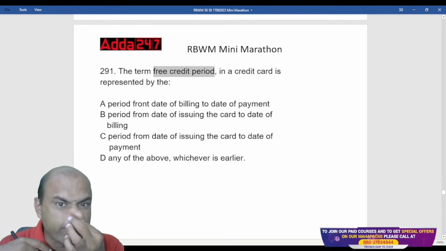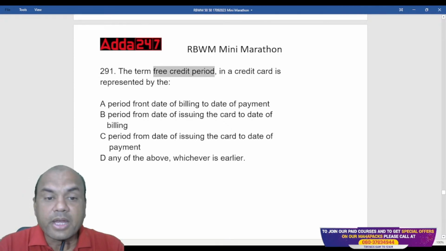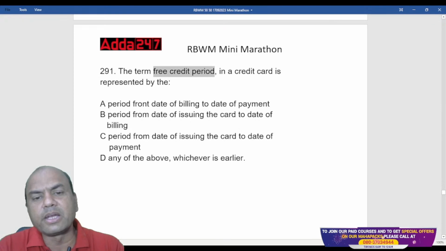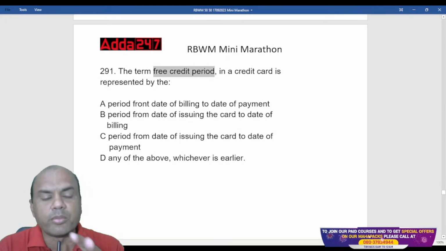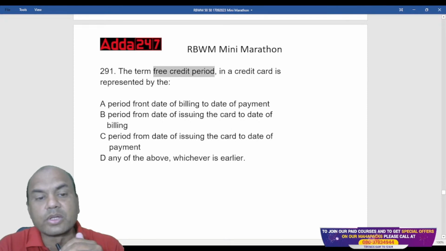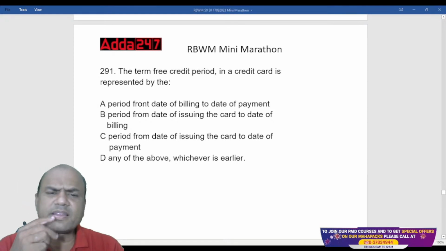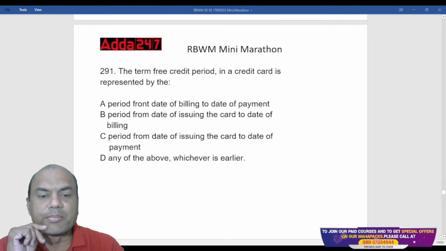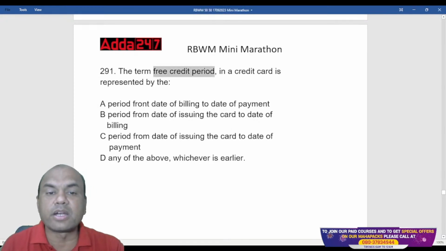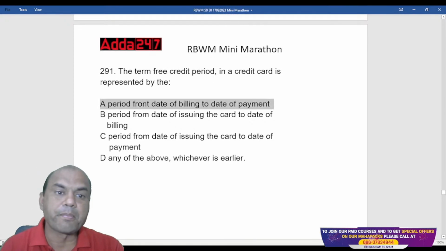So the term free credit period in a credit card is represented by: the period from date of billing to the date of payment; the period from date of issuing the card to the date of billing; the period from date of issuing the card to the date of payment; or any of the above, whichever is earlier. So what is the right answer? The period from billing to the date of payment. Okay, that is the right answer. Got it?